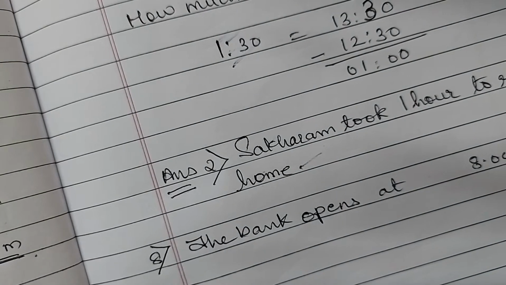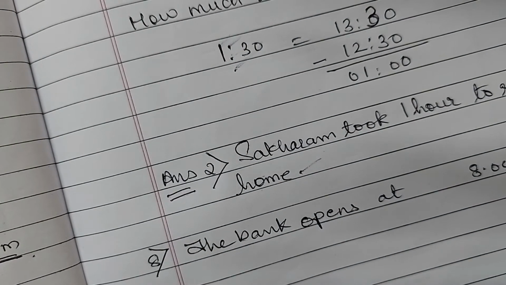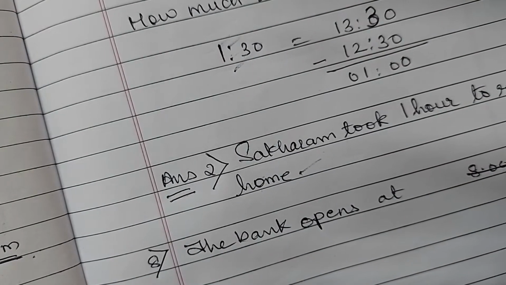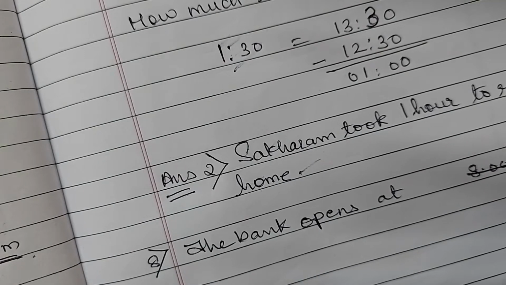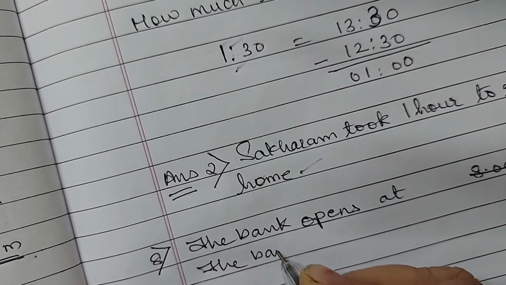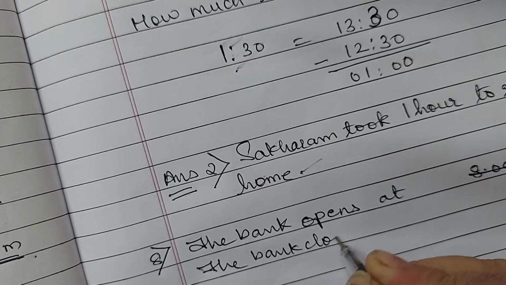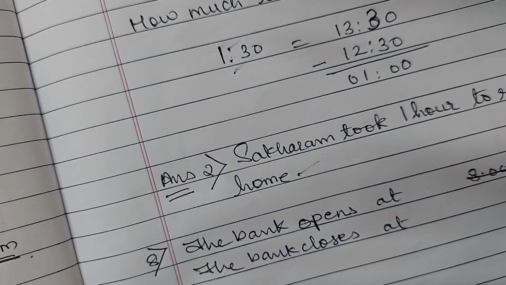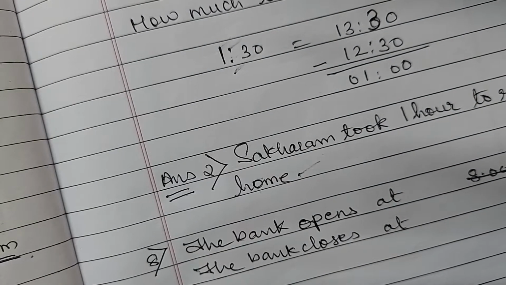The bank opens at 10, sorry, and the bank closes at 4:30. Now this is 4:30, no?